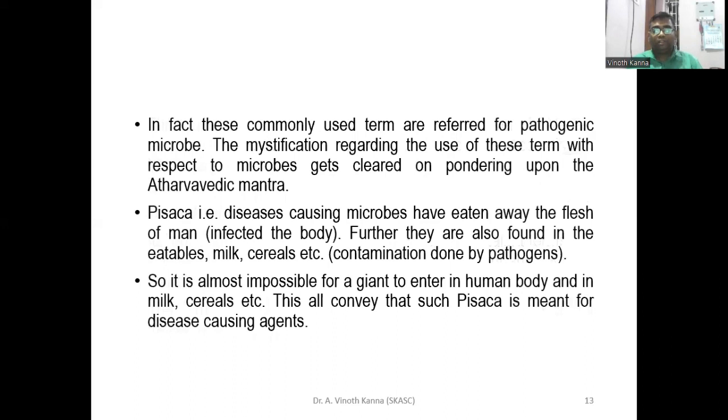Here, the Pisaka are the disease-causing microorganisms. They eat away the flesh of human beings. In some cases, these Pisakas are found in foods and eatables, in milk and in children. That is foodborne disease, where the food is consumed by humans and, through that, they get infected by the Pisakas.